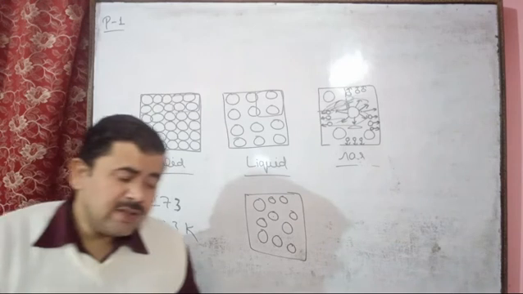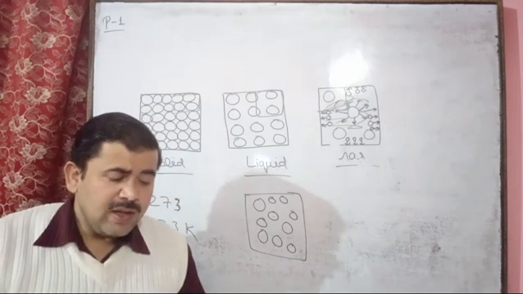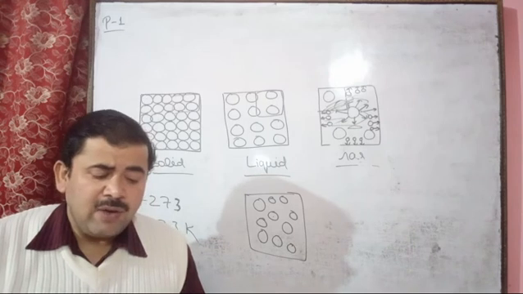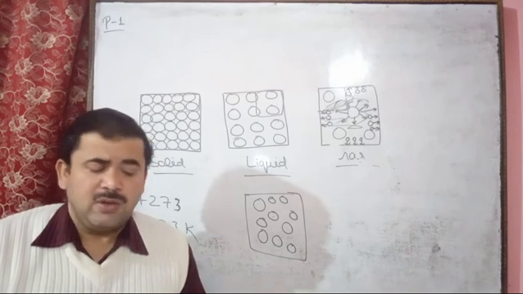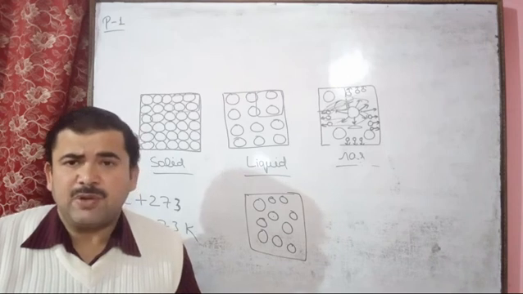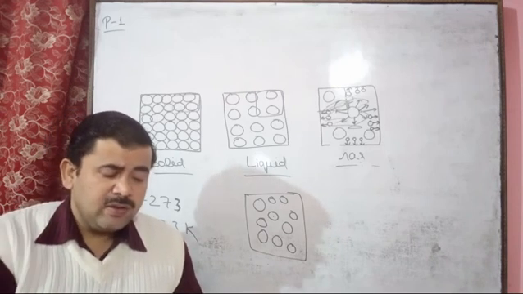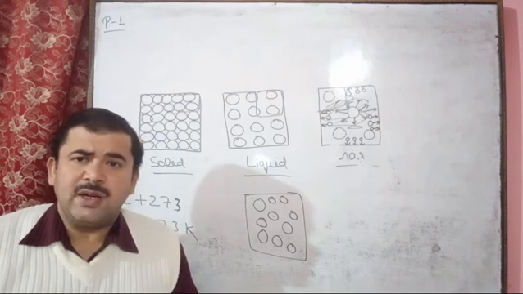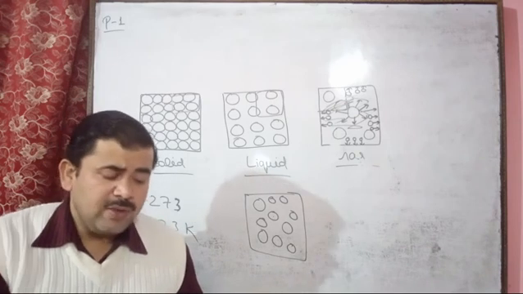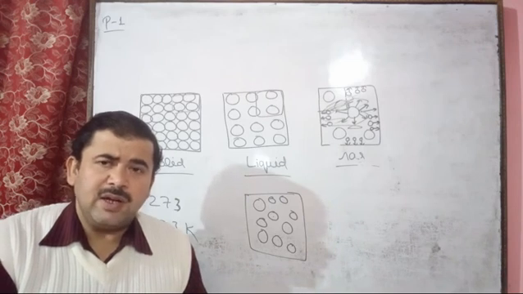And after this, gas laws. The relation between pressure and volume of a gas when temperature is kept constant. So if the temperature is constant, what are the changes in pressure and volume?